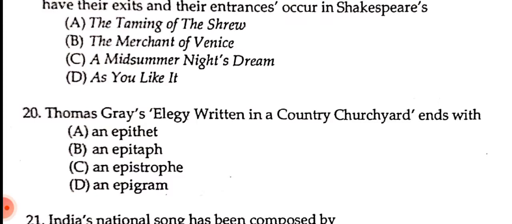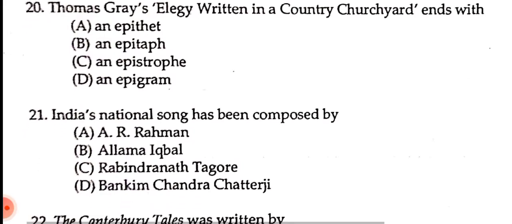Okay, just because of the degree, no one will recognize you as an English literature graduate. So the correct answer is, Thomas Gray's Elegy Written in a Country Churchyard ends with number B, an epitaph. Let's move on. Next question.